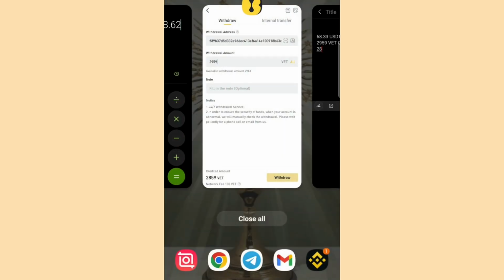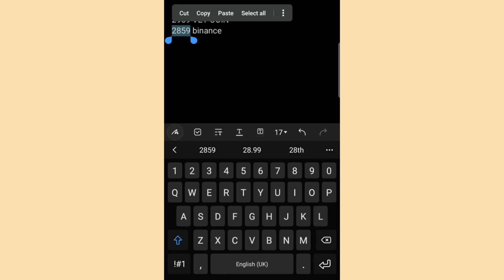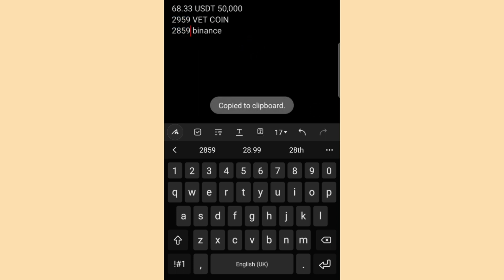All right, so this is my notepad. I now type in 2859 vets. So this is what I'll be sending to Binance. All right, so you now go over to this place and copy it. You copy that coin. So once you copy it, you now go to Binance.